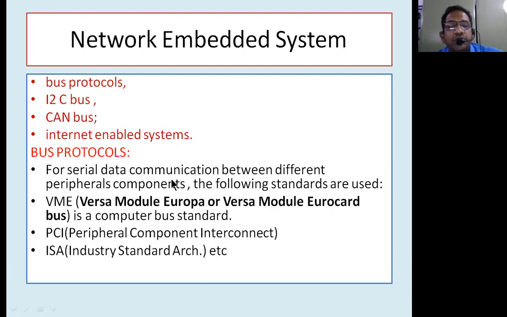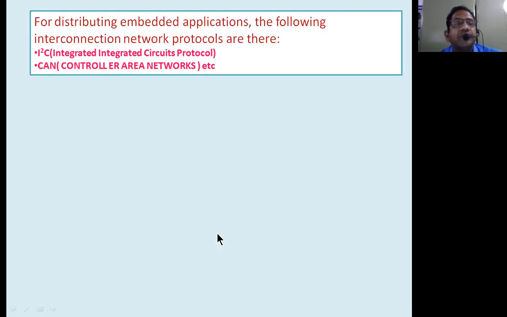Using these protocols, we interact serially from one peripheral component to another. For distributed embedded systems, we use interconnect network protocols such as I2C and CAN bus. CAN bus is known as controller area network, and I2C is known as the inter-integrated circuit protocol. So these are the two protocols we are going to use.